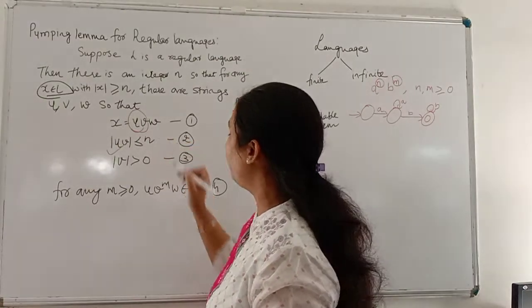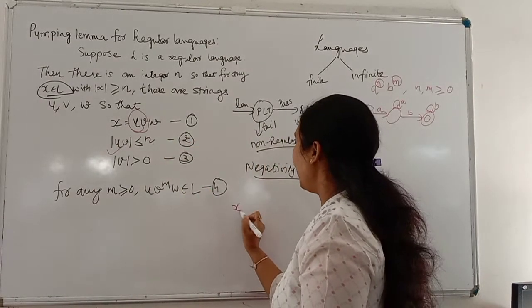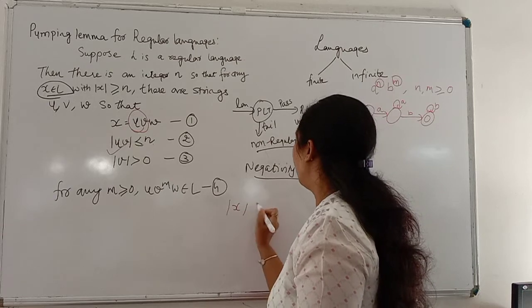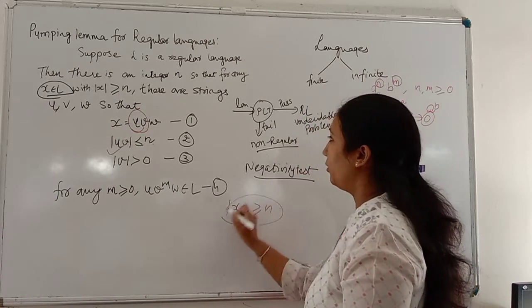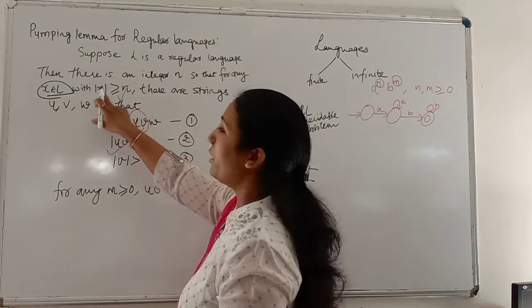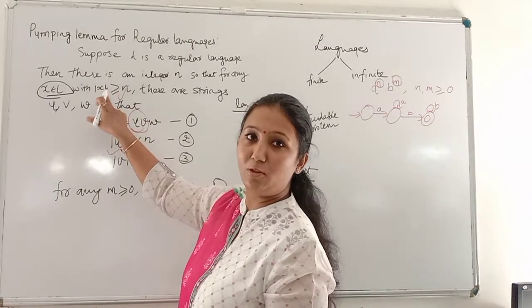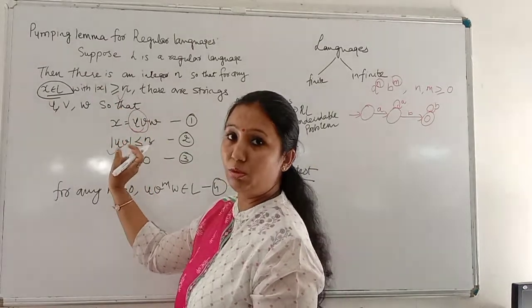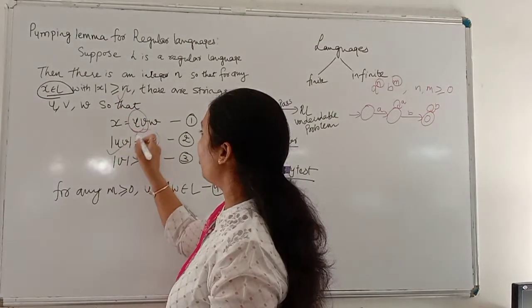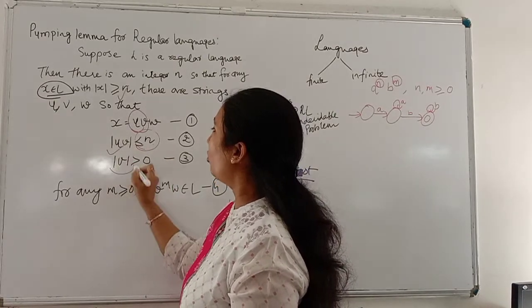Obviously we have assumed that there is a string x whose length is greater than or equal to n. So if I divide x into three parts, the length of the first two parts should be less than or equal to n.